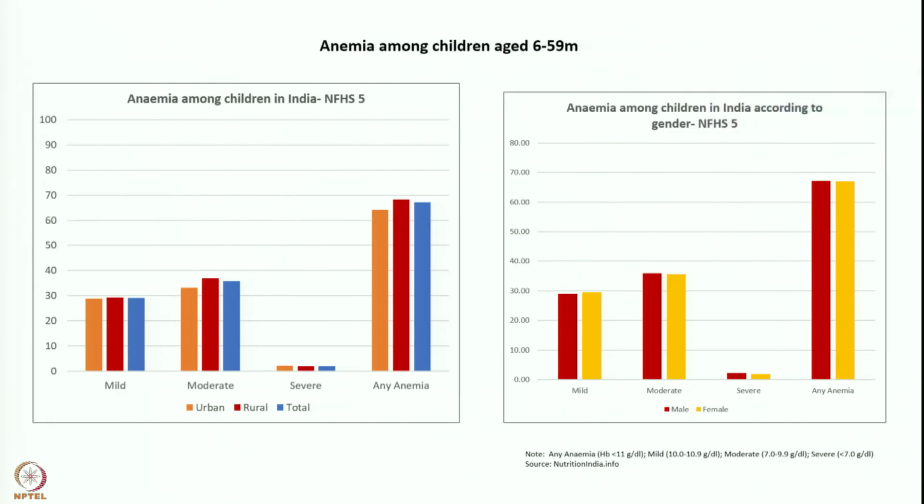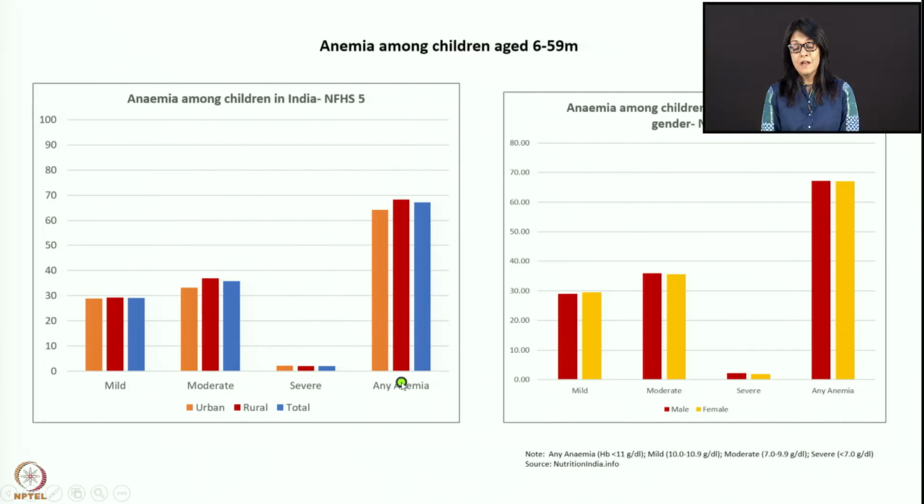Now let's look at anemia. This is your urban area, rural area, total anemia. Any anemia, so you have different kinds of anemia. So any anemia, almost 65% children are anemic. Okay, total, of course higher in rural areas. And when you look at mild, moderate and severe anemia, you have almost 30% children who come into the mild category.